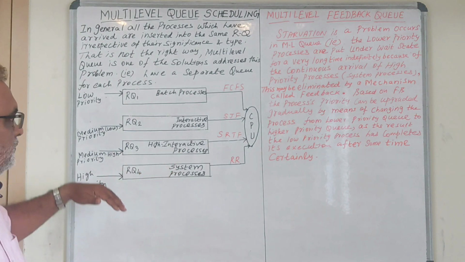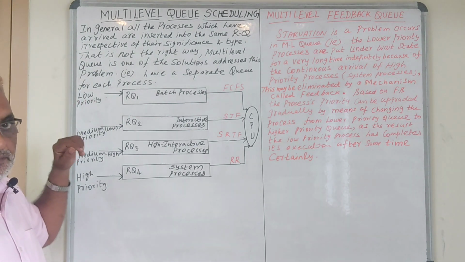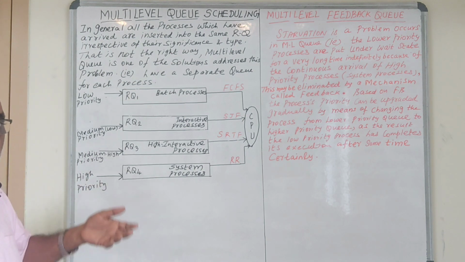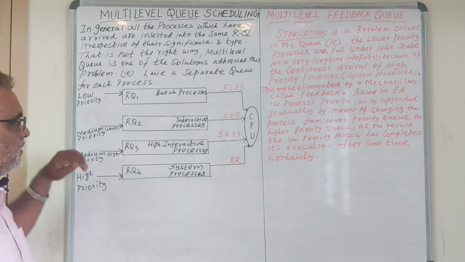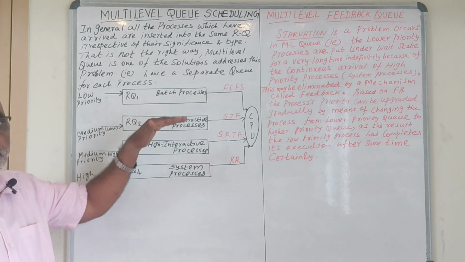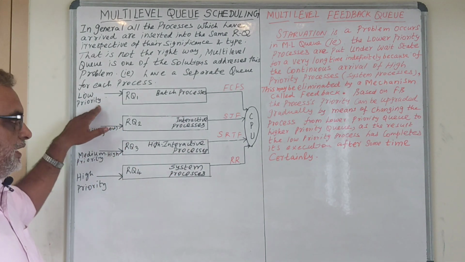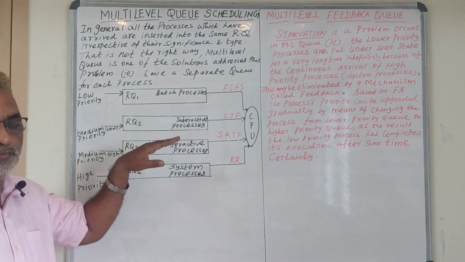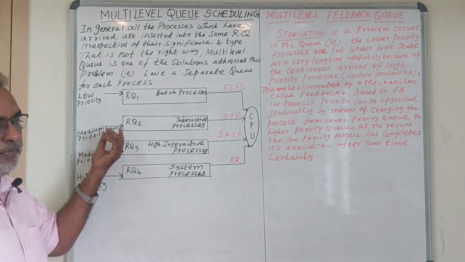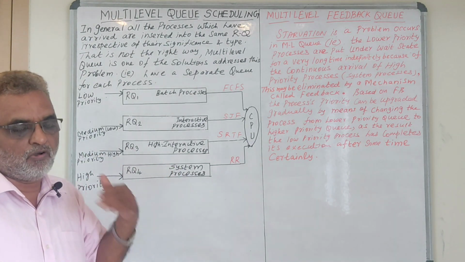For example, we have processes of different priority based upon the significance and importance. We have assigned this priority. So low priority processes, like batch processes which are normally performed in the background of the system, normally have low priority. Similarly, the interactive processes may be of medium priority, with low medium priority or high medium priority processes. For example, online processing.